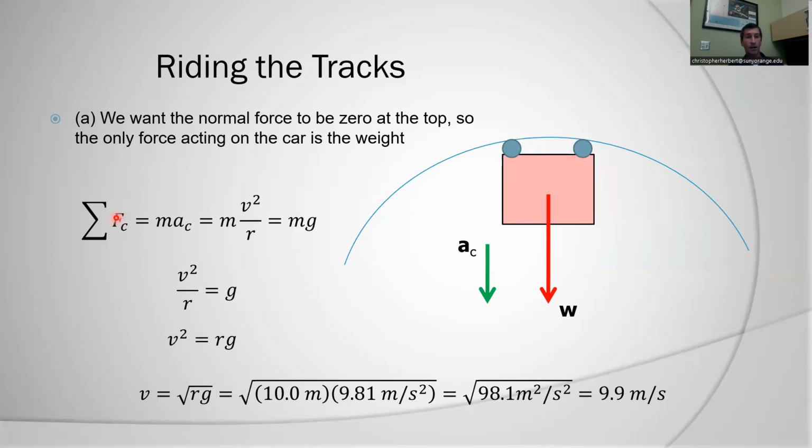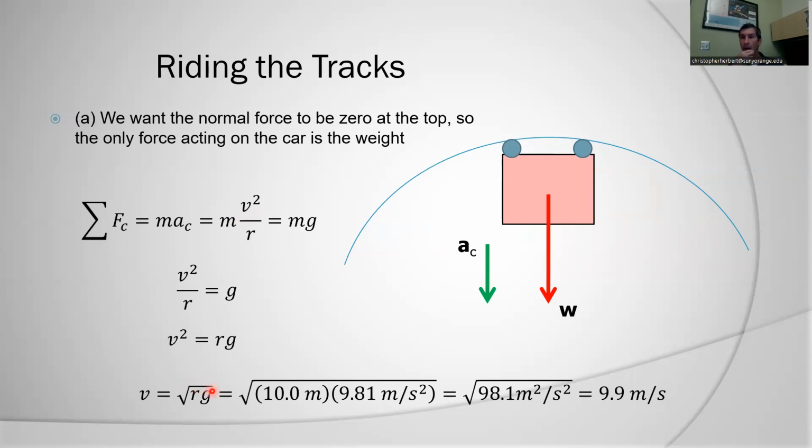So the condition is the sum of our forces is going to be equal to the mass times the acceleration. Here it's all centripetal acceleration, that's equal to mv squared over r. So here's my total force. Well, my only force is weight, mg. So this equals this. The masses cancel out. v squared over r is equal to g. Well, this is really easy. v squared is equal to rg. So v is just the square root of r times g.